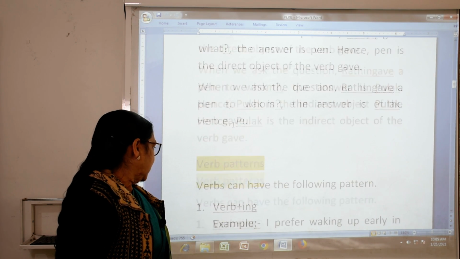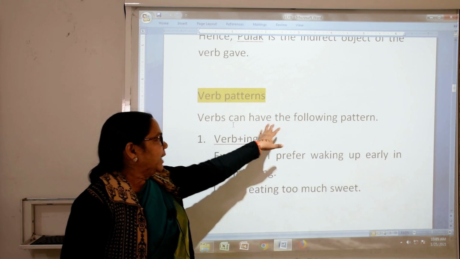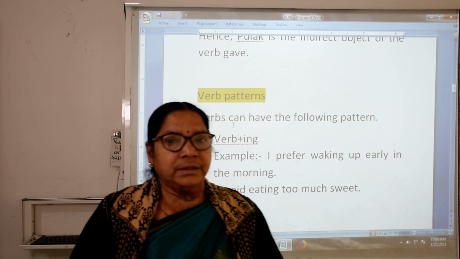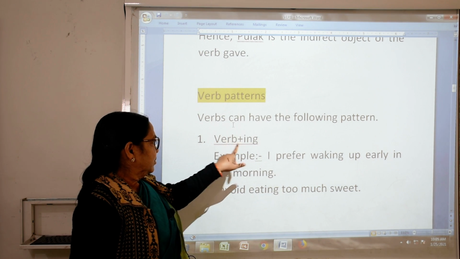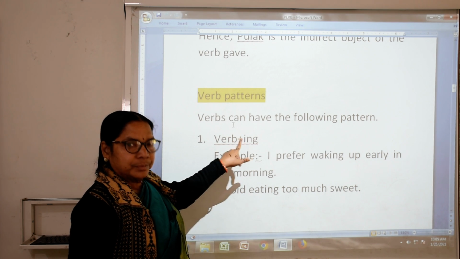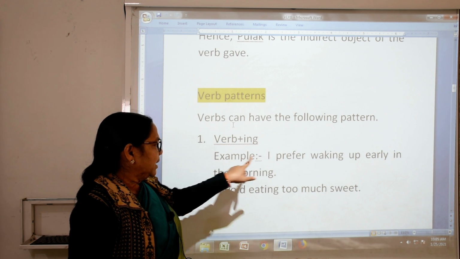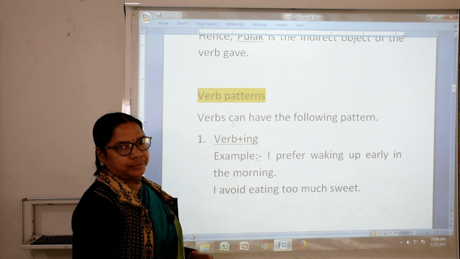Okay. Now verb patterns. A verb can have the following patterns. So remember, student. First, verb plus ing. Example, I prefer waking up early in the morning.